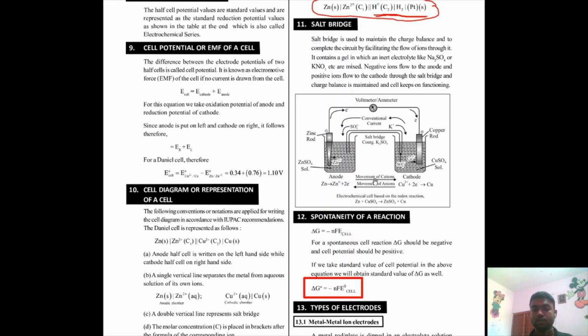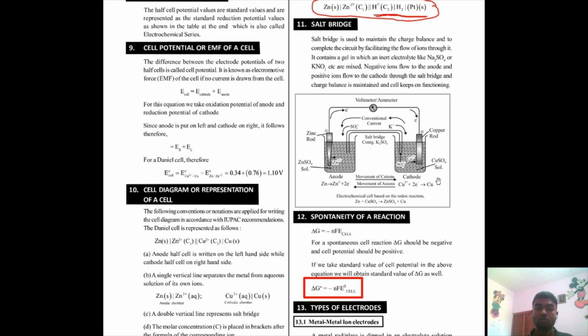Most students have confusions about what is an anode, what is a cathode, where does the positive sign come, where does the negative sign come. So let me put that at rest for you all, once and for all. Always remember that whether it is a galvanic cell or an electrolytic cell, anode is always associated with oxidation and cathode is always associated with reduction.